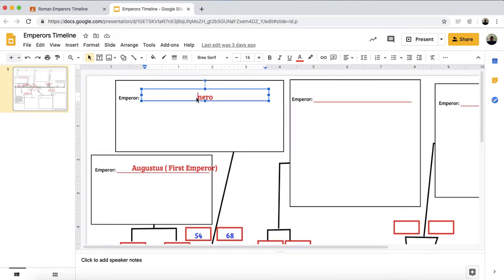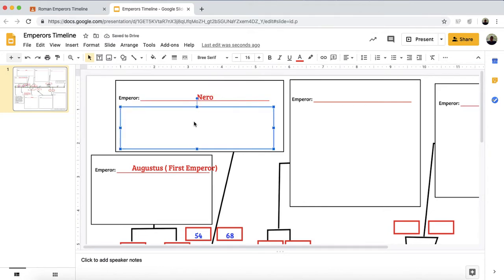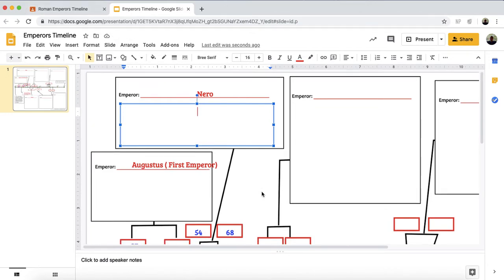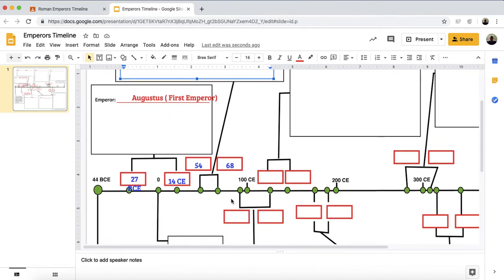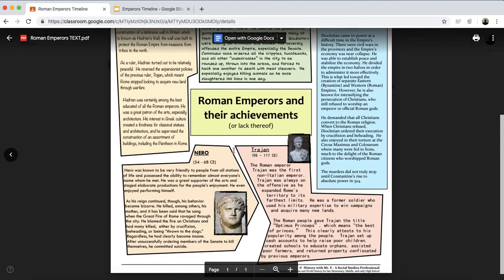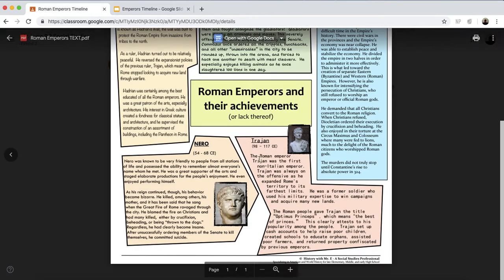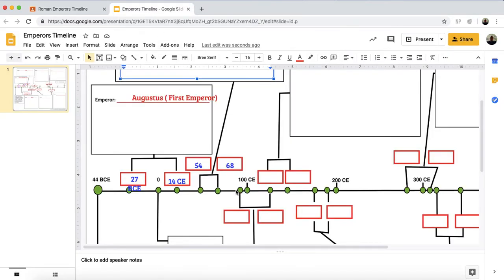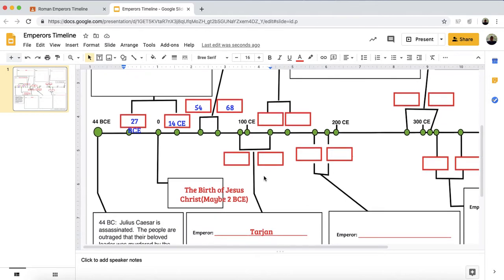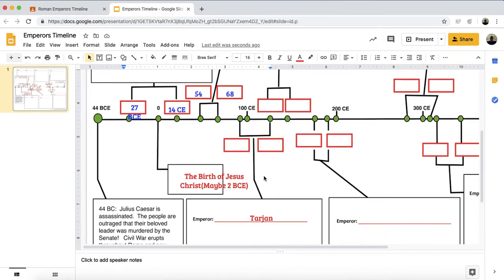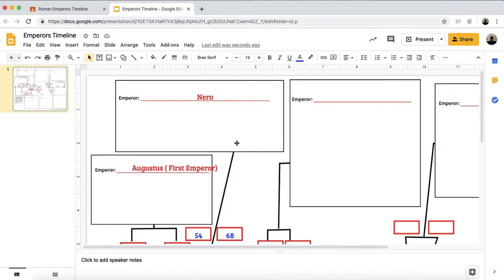Then you put his name right here, and then you give me one fact about him. Then you go to the next one. So 68. Who would be after 68? We just saw Trajan. You put him. You give me some accomplishments, something about him. You can honestly put the whole thing if you like. I just need you guys to read it because I am going to quiz you on this. I'm going to actually put this on the test, not the quiz. So that will be the next one. Then you put the years.